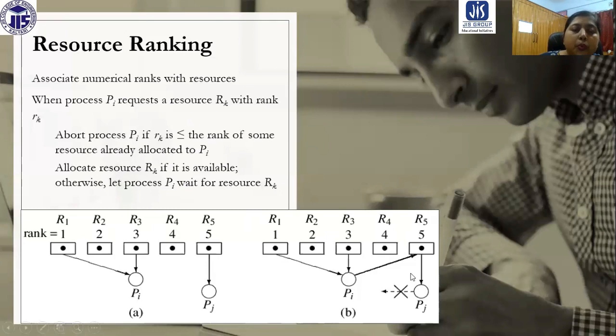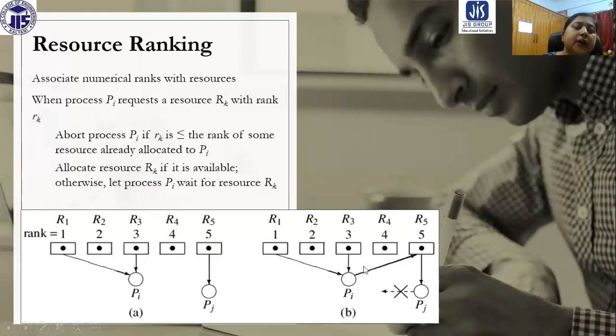Now, if we consider the case of PJ, because it has the highest ranking, you can see these are 5 resources allocated to PJ.